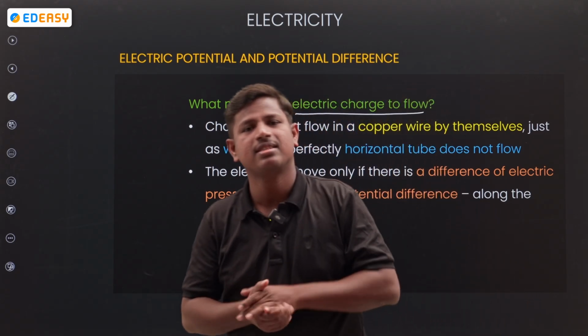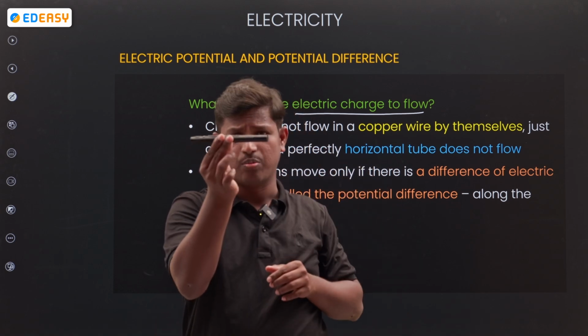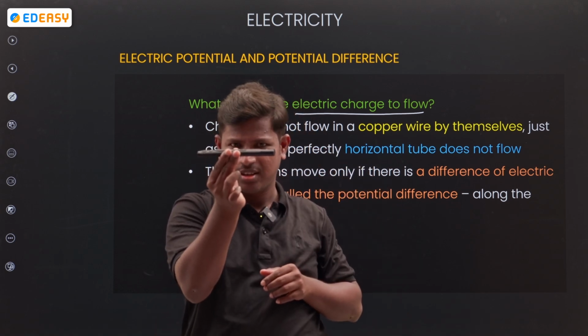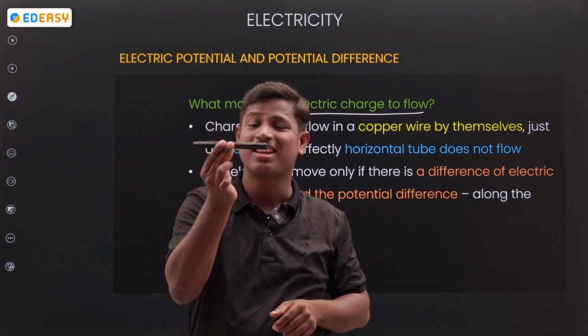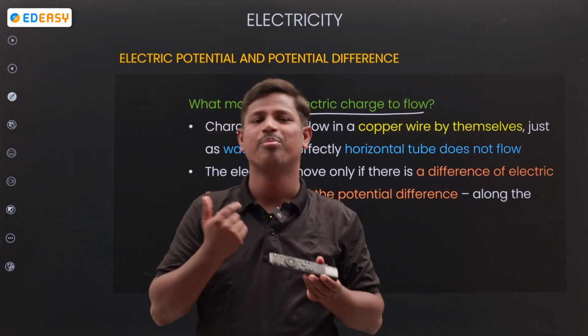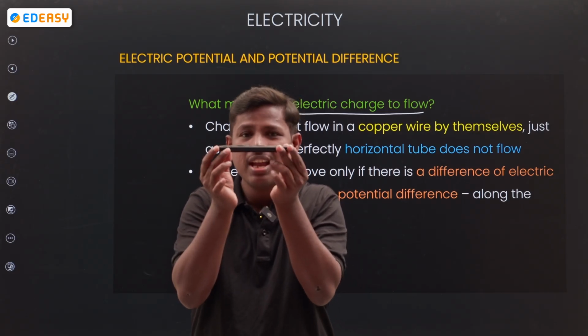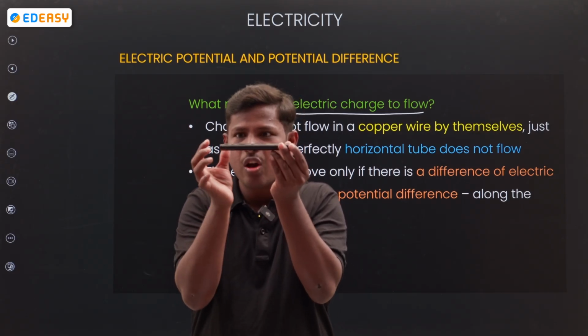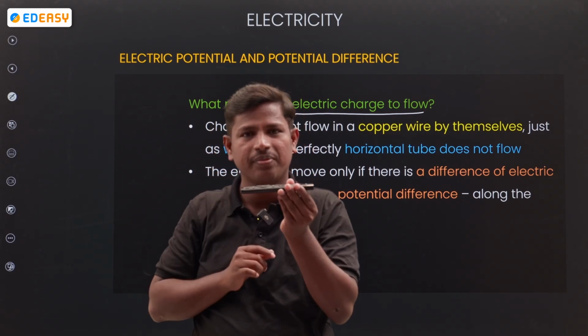Okay. See, for example, let us take this is a tube. What is this? Comment section: sir, it is a remote. Assume it is a pipe, a horizontal pipe, and water is passing through the pipe.